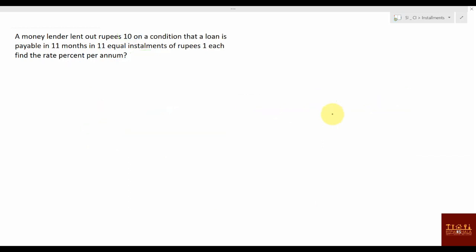We'll solve one more question so that you know. A money lender lent out 10 rupees on a condition that loan is payable in 11 months in 11 equal installments. So 11 equal installments means 11 into 1 rupee each, means 11 into 1 plus on 1 rupee. On 1 rupee, again this issue, 1 rupee, how much rate of interest percent? Now, it's getting deleted. Just a minute. So 11 into 1 rupee rate of interest,